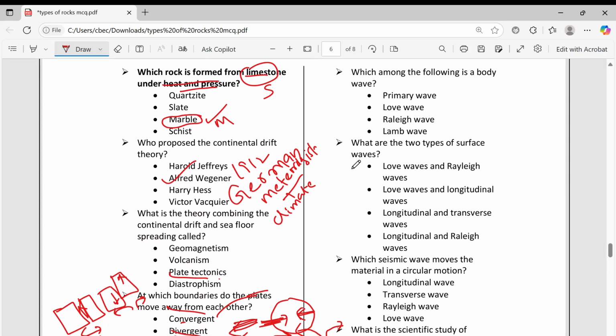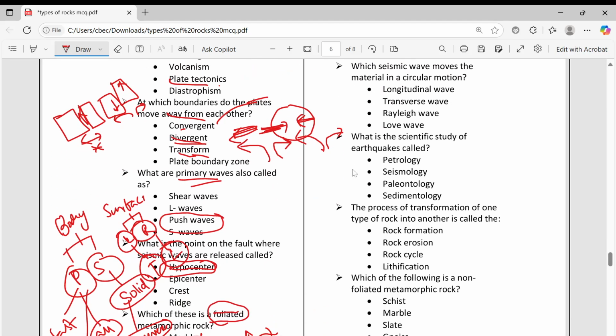So which of the following is a body wave? Body waves are primary waves and secondary waves. Two types of surface waves: Love waves, correct, and Rayleigh waves, correct. That is for this option.